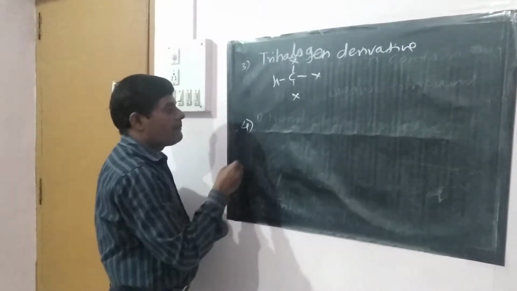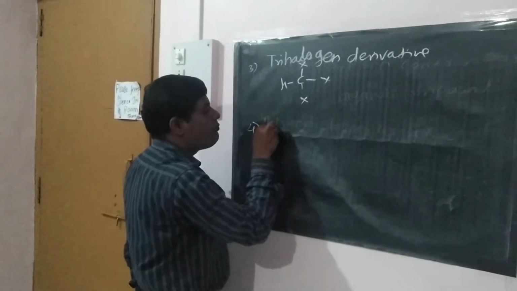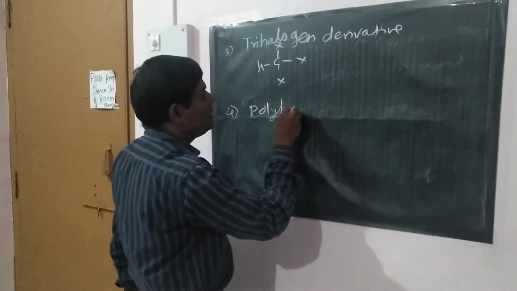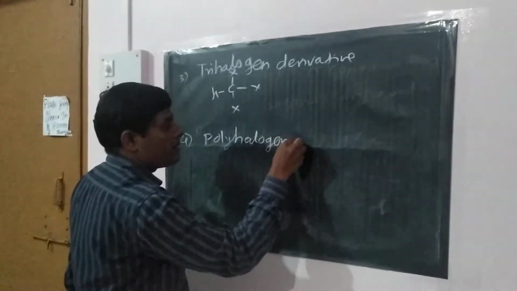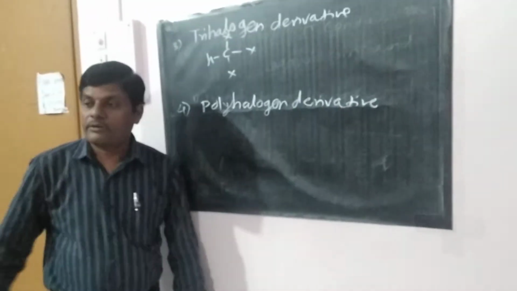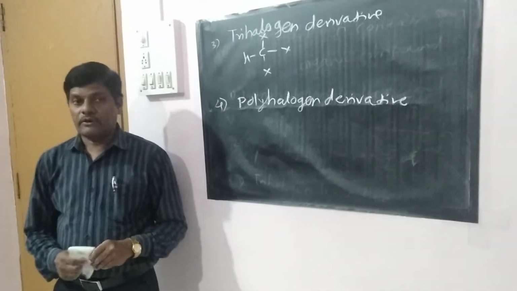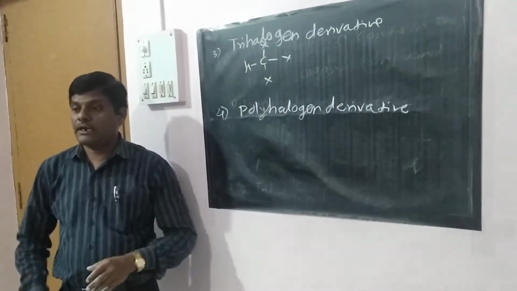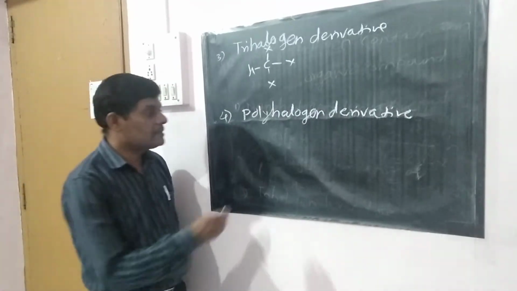And the fourth class in the classification is the polyhalogen derivative. The halogen derivative which contains more than three halogen atoms is known as the polyhalogen derivative. For example,